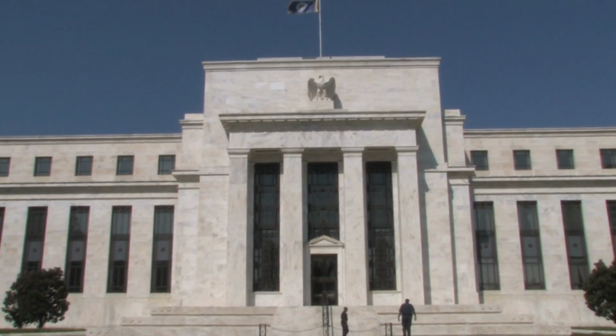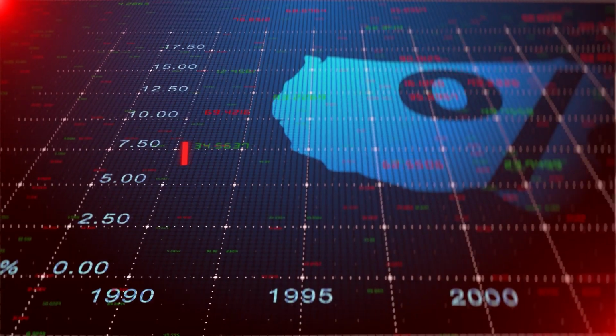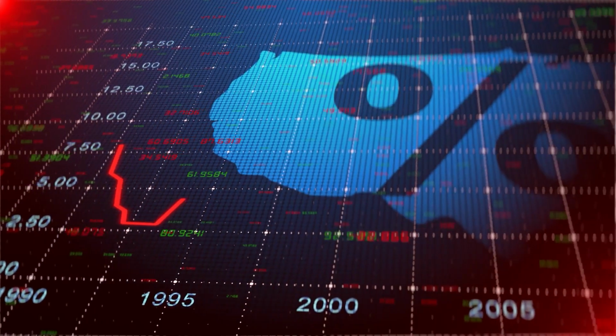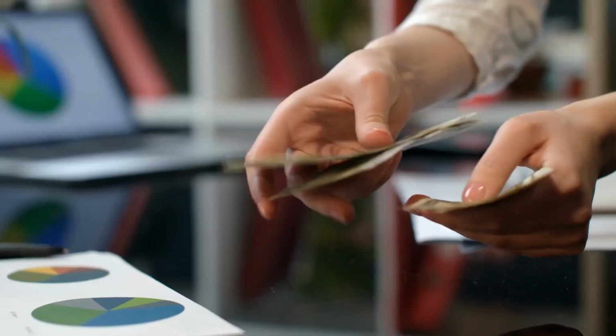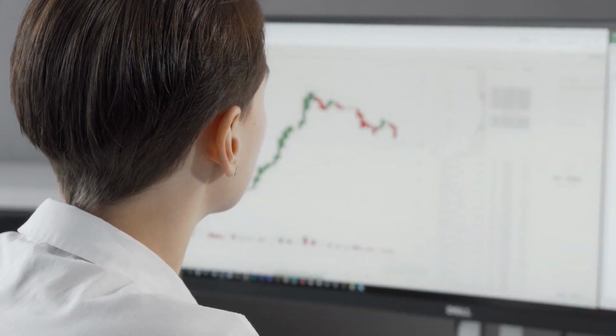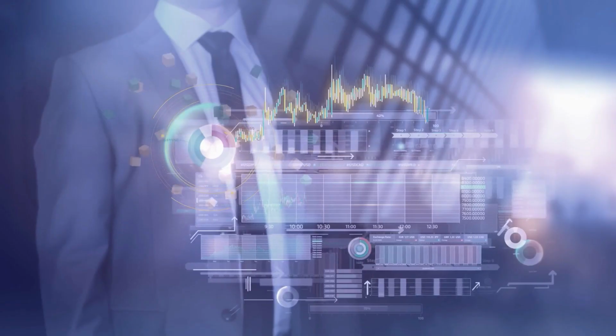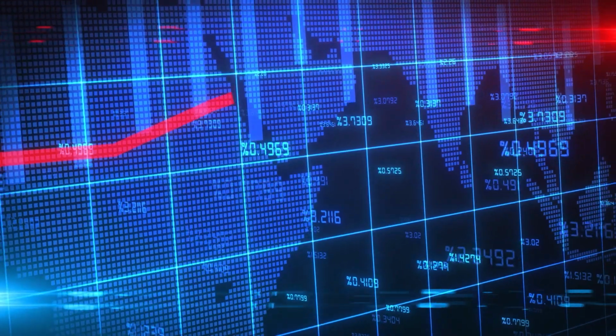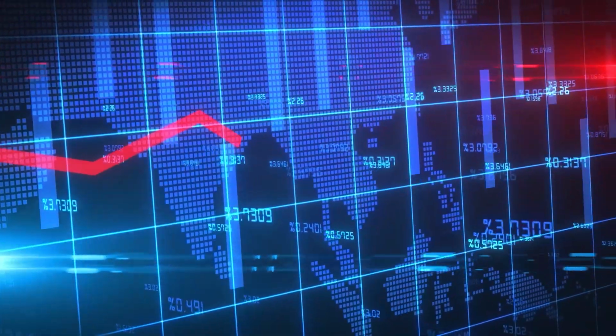4. Monetary policy. The Federal Reserve, the central bank of the United States, played a significant role in the Great Depression. In the early years of the Depression, the Federal Reserve tightened monetary policy, raising interest rates and reducing the money supply. This policy was intended to combat inflation, but it had the unintended consequence of reducing consumer spending and business investment, exacerbating the economic downturn.